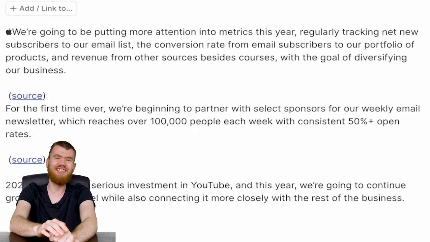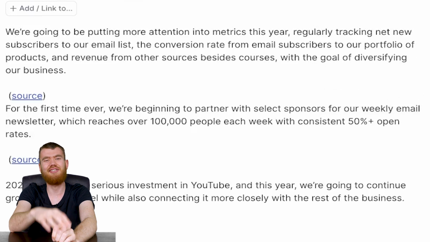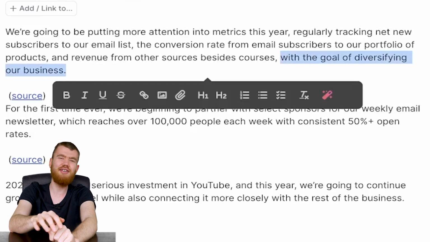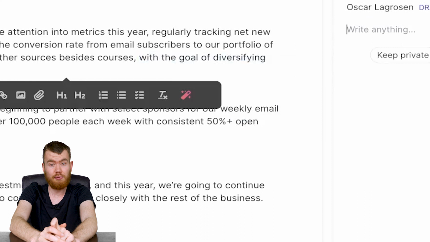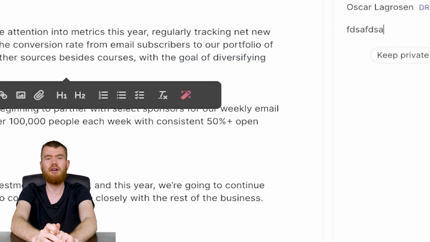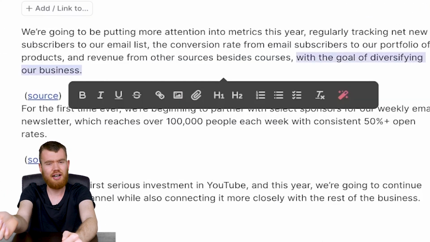But you can, however, simulate those highlights on the computer by selecting your text. Click at this lighting icon over here, which is almost invisible, let's be honest. Click comment, type whatever you want, it doesn't really matter, you can put space or whatever. You will see this yellow highlight over here.